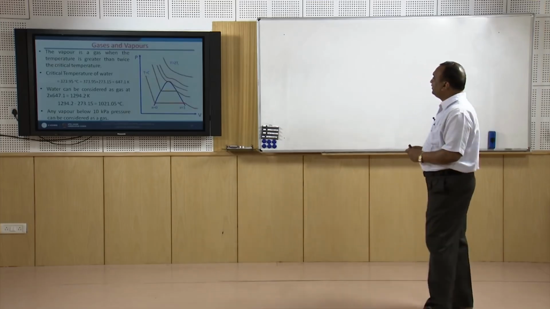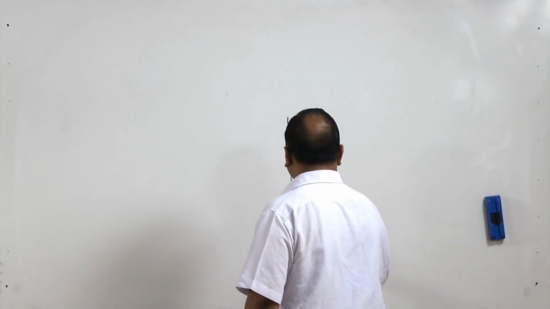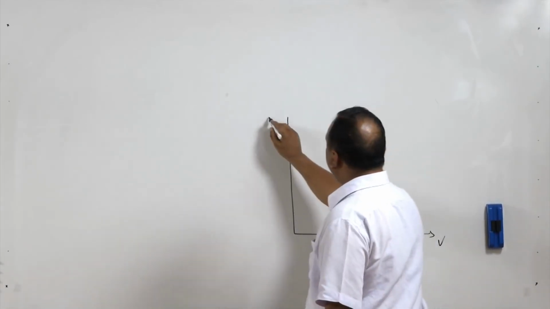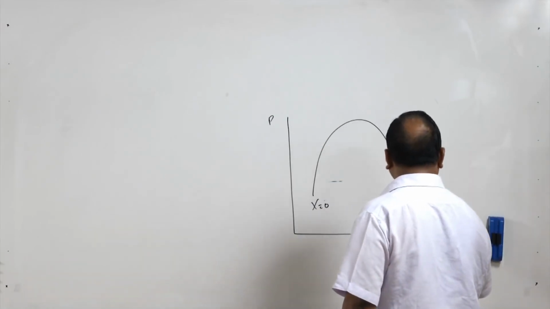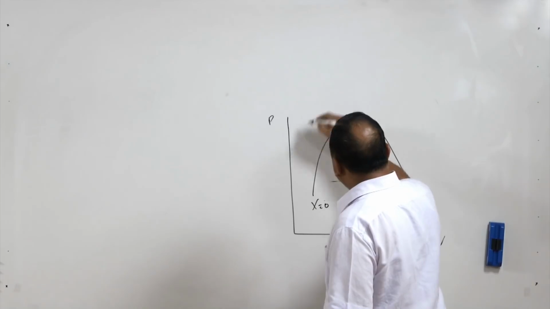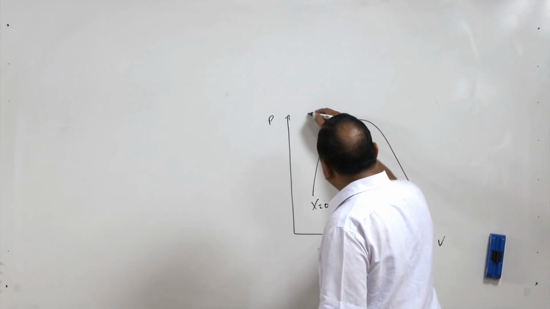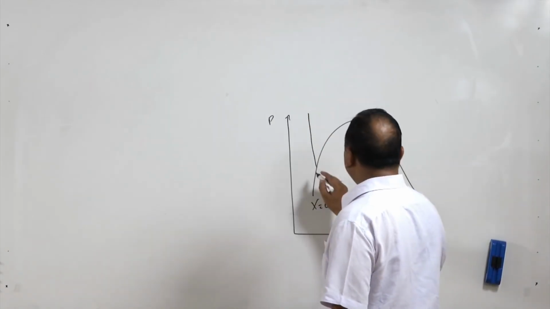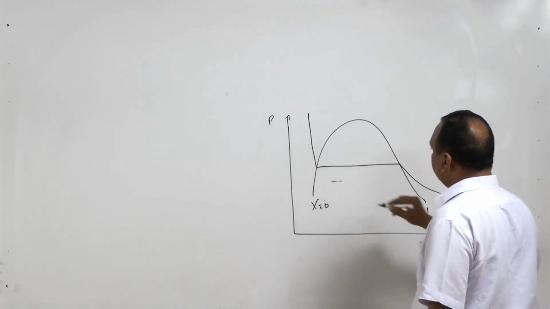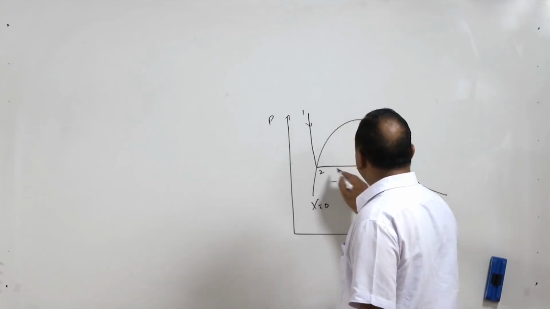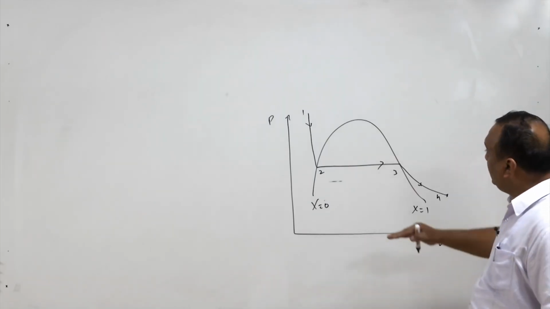Now, we will discuss the difference between gases and vapors. If you draw a PV diagram, with pressure and volume, and this is x is equal to 0, x is equal to 1, this is a constant temperature line. It is almost vertical, then horizontal, and then it takes another curved shape, through states 1, 2, 3 and 4. Now we keep on increasing the pressure.